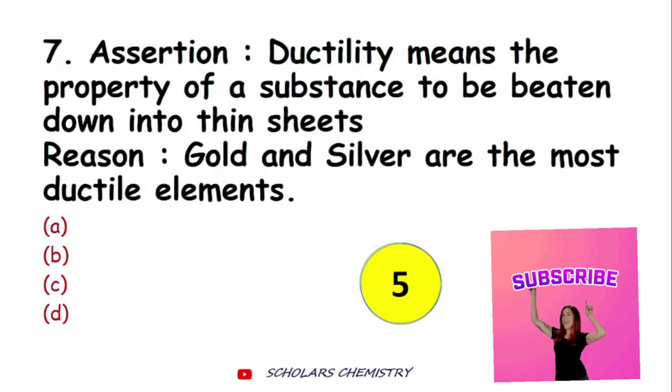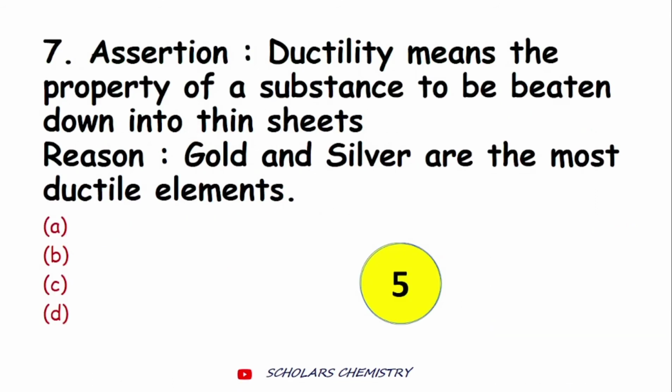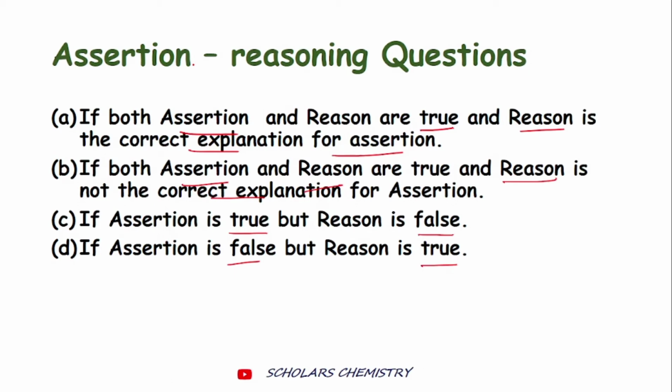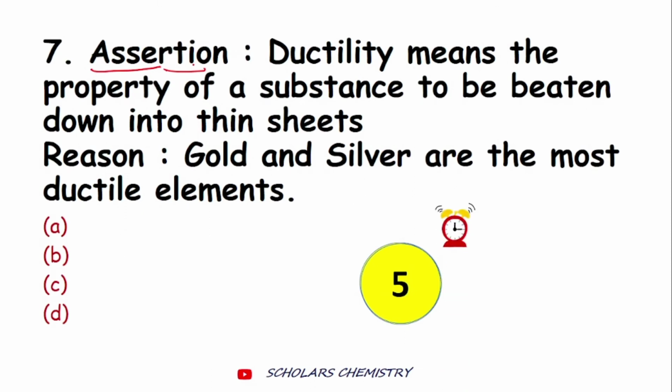The first of them, the 7th question, or the first assertion reasoning question. Assertion: ductility means the property of a substance to be beaten down into thin sheets. Alright, this is the assertion. The reason is gold and silver are the most ductile elements. So you have 5 seconds to answer this question, whether the answer would be A, assertion and reason are true and reason is the correct explanation. Option B, assertion and reason are true, but reason isn't the correct explanation. Option C, assertion is true, but reason is false. And option D is if assertion is false and reason is true. Let's start with the timer.